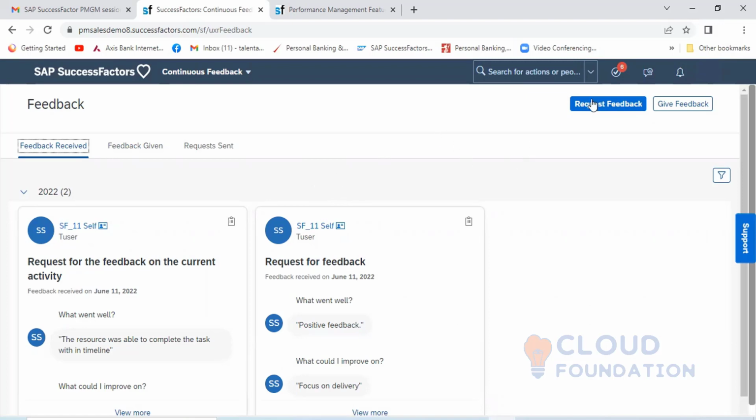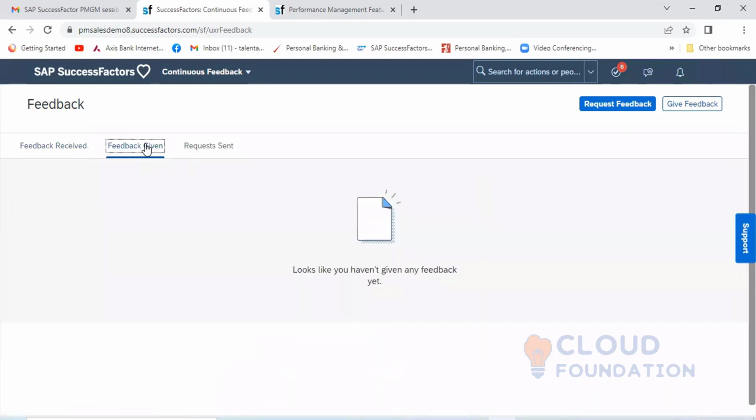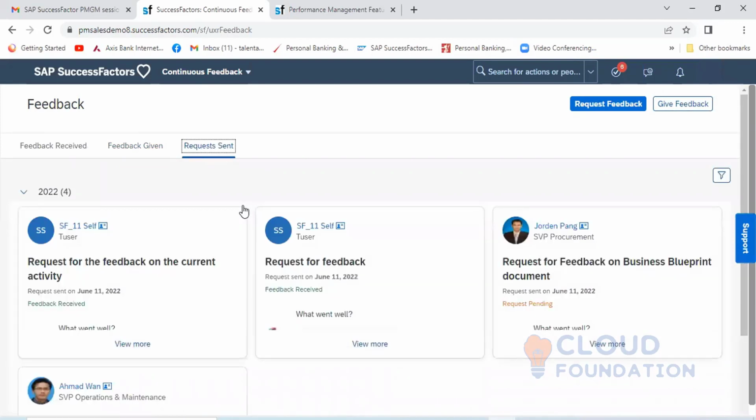That is the request feedback from manager, and give feedback. If the manager wants to give some input over what SF11 has given as feedback, the manager can also give the feedback. That is coming under the feedback given. Okay, request sent. If any request is being sent, you can go and see what request has been sent. Okay, got it.